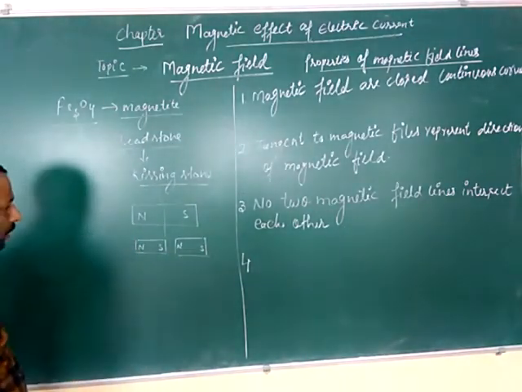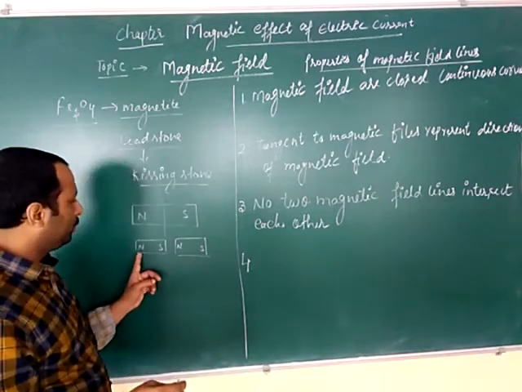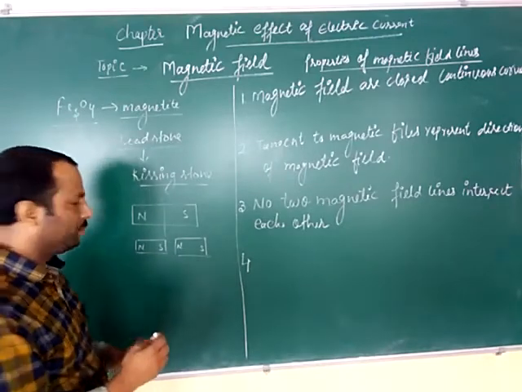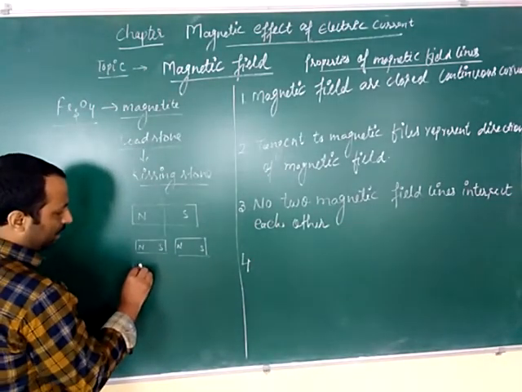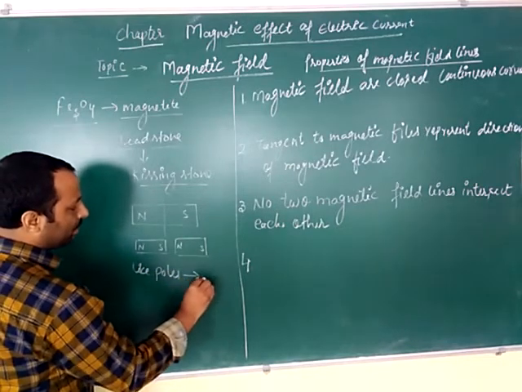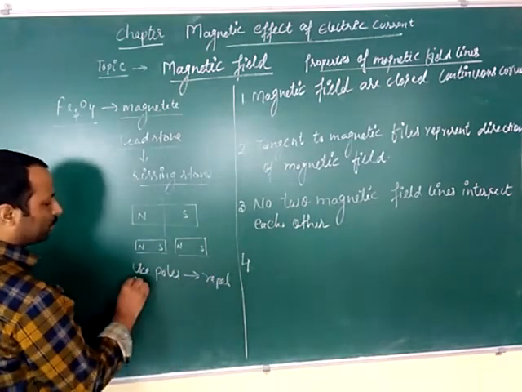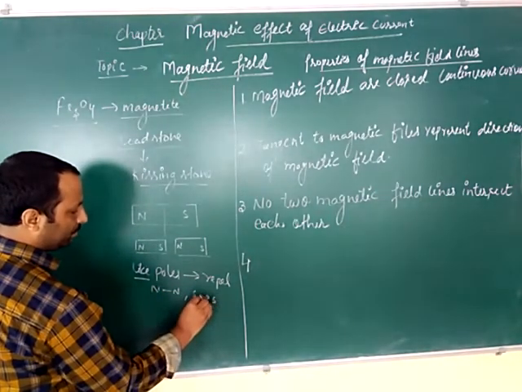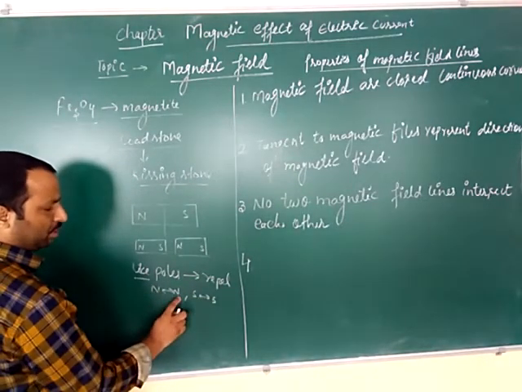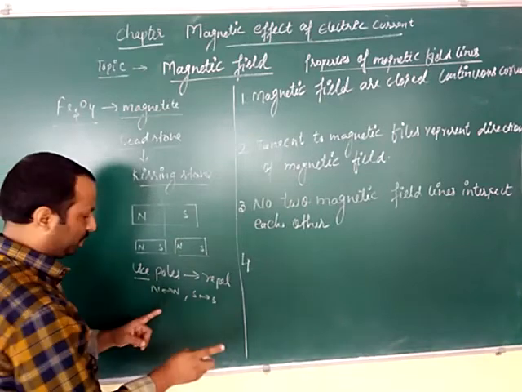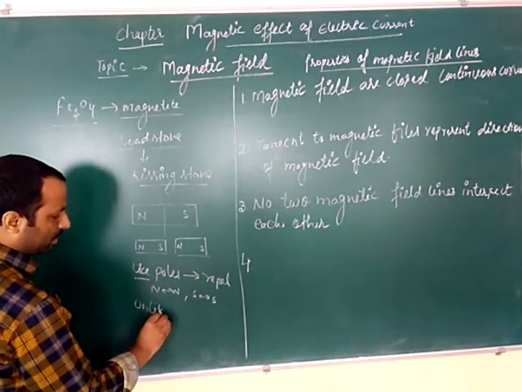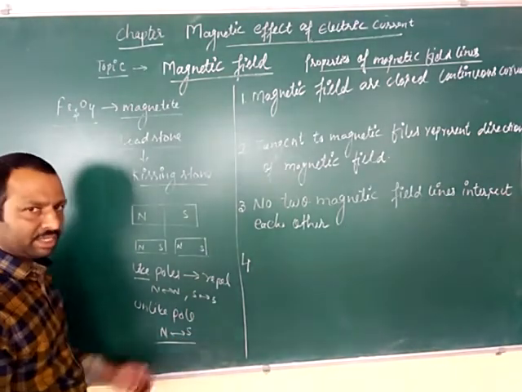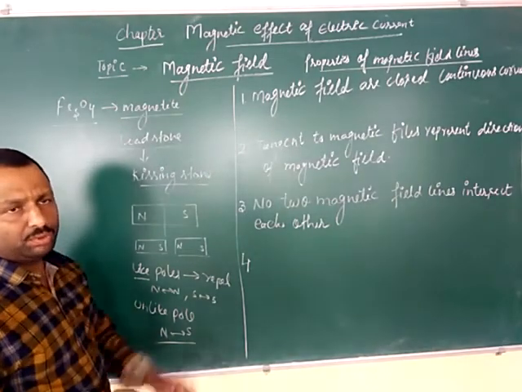After that, north pole and north pole repel each other, and north and south attract each other. So remember that like poles repel each other. Like poles means north-north repulsion, south-south repulsion. And unlike poles means north and south, when they are brought closer, they will attract each other. So remember two properties.